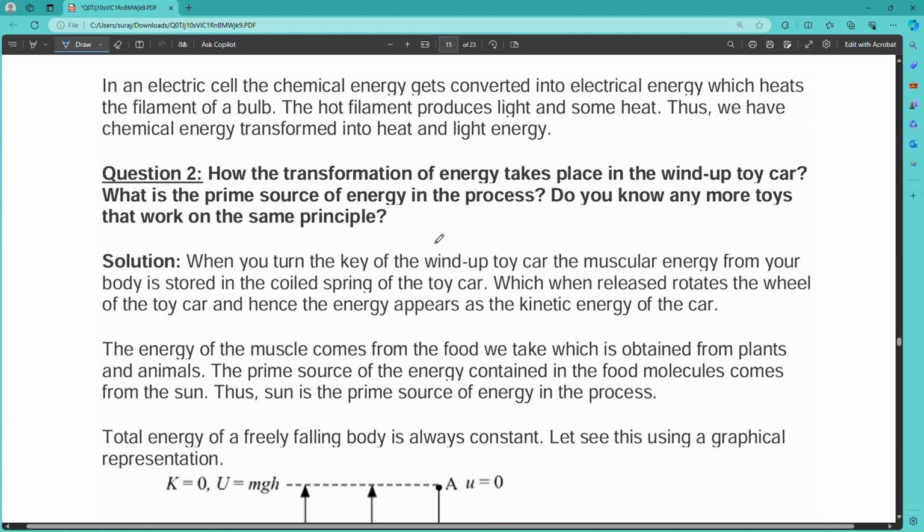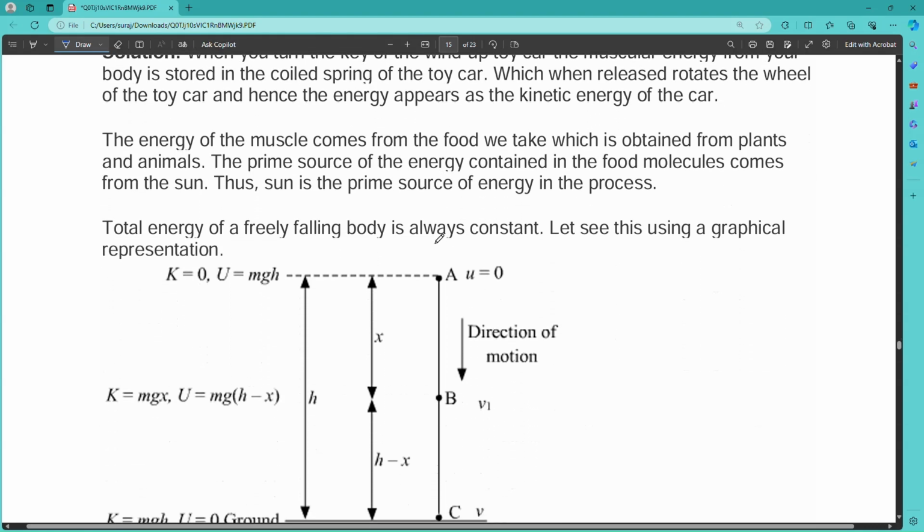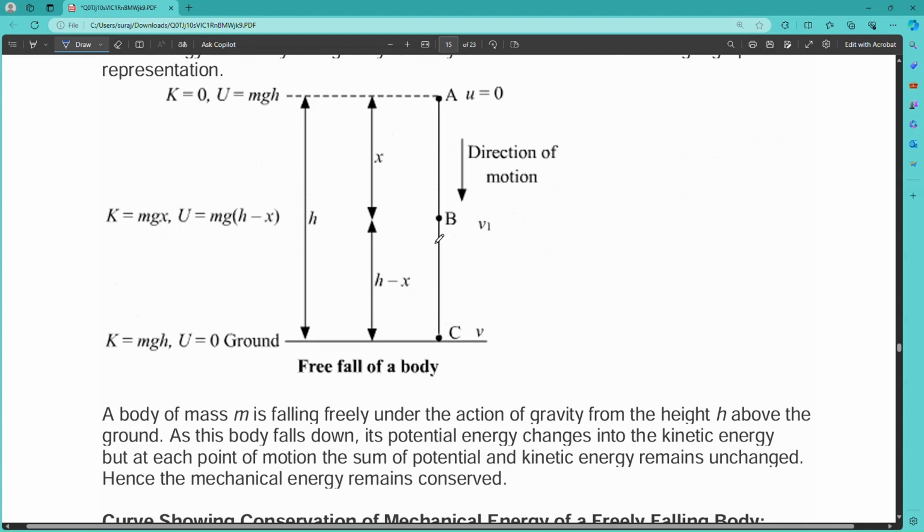There are other questions. How does the transformation of energy take place in a wind-up toy car? What is the prime source of energy in this process? Do you know any more toys that work on the same simple principle? If you know, please give the answer. On this basis, the change in kinetic energy and potential energy will work.